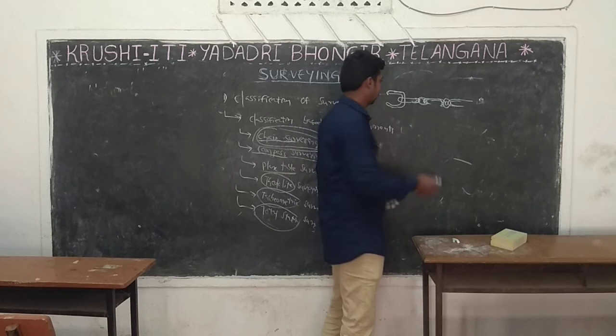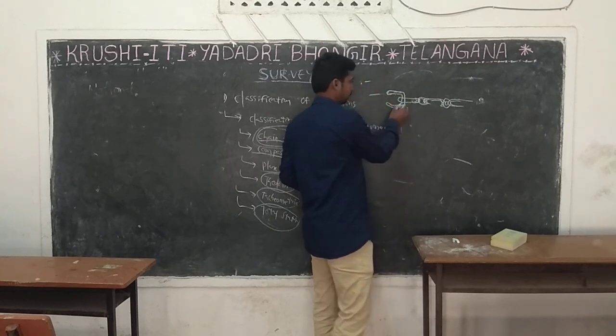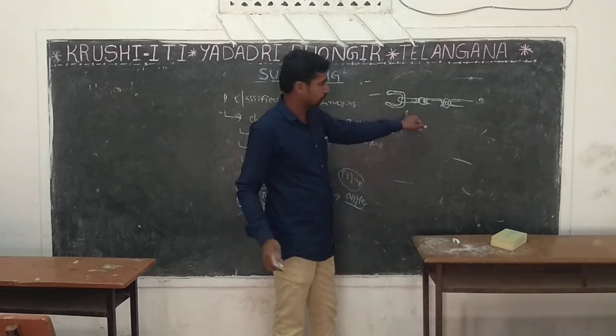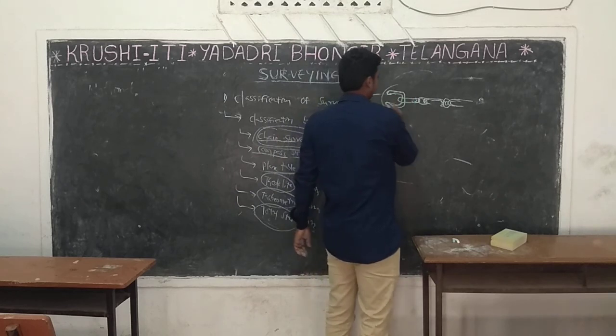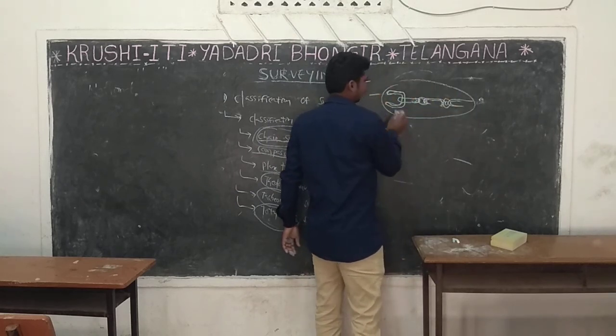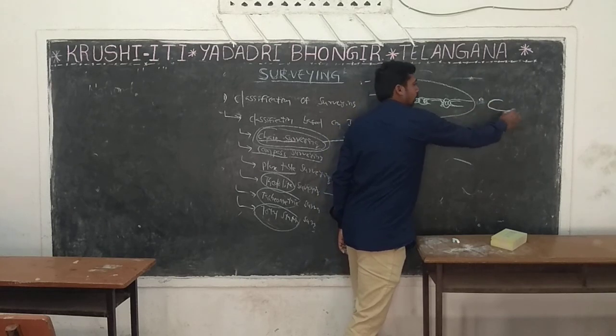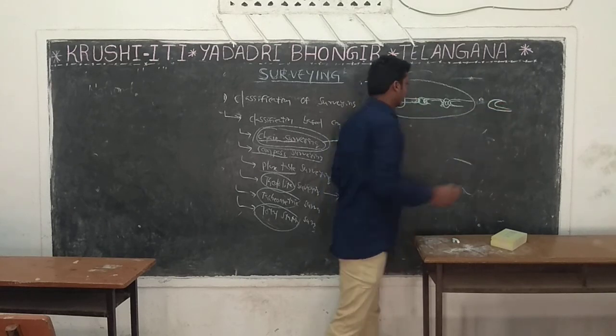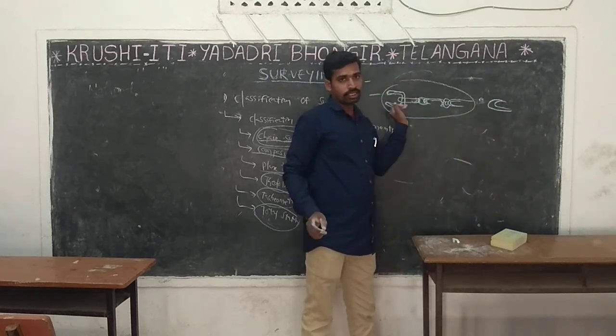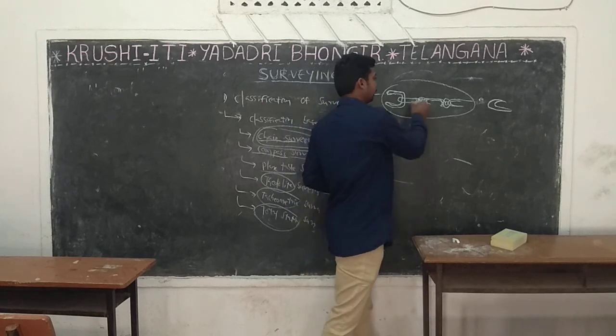Is it clear? Practical means, see here. This is chain. This is brass handles. The chain is prepared by galvanized steel, has two handles and consists of links.